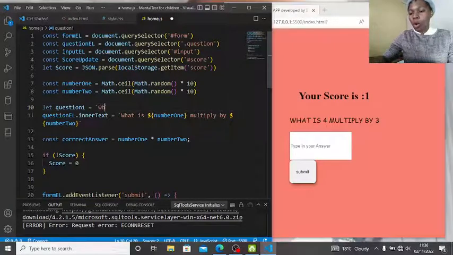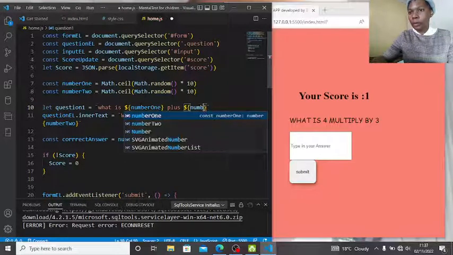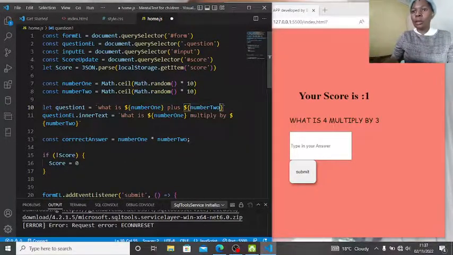So what is number one plus, we are now saying plus number two, simple though.